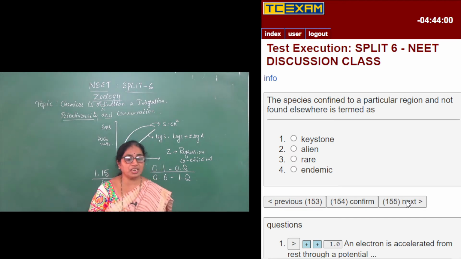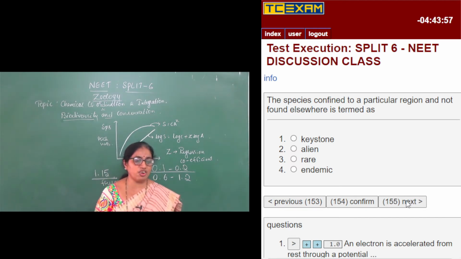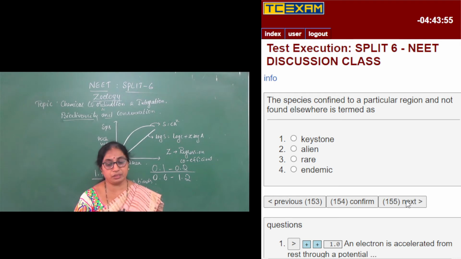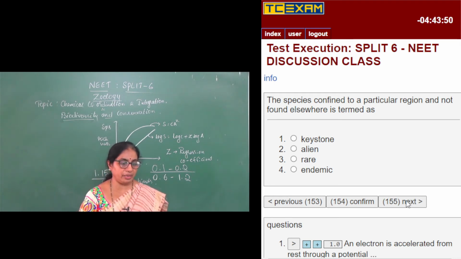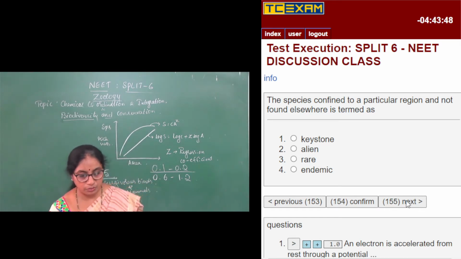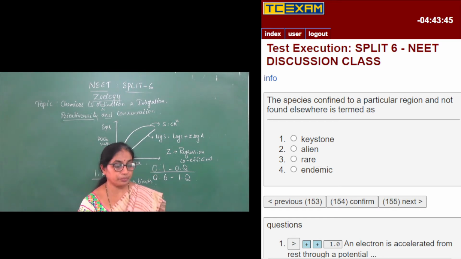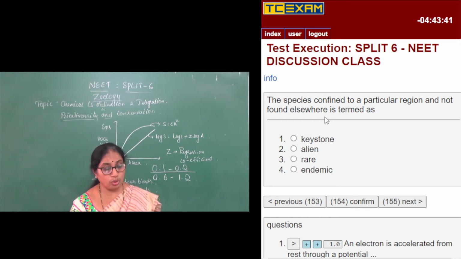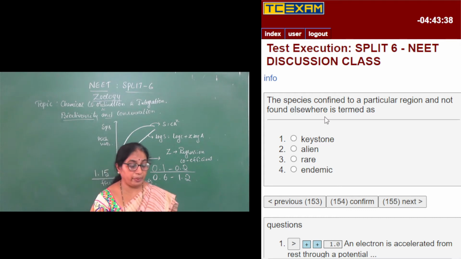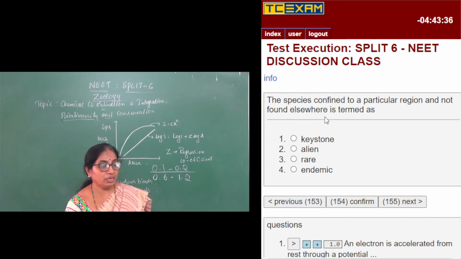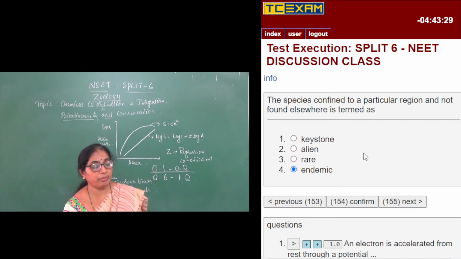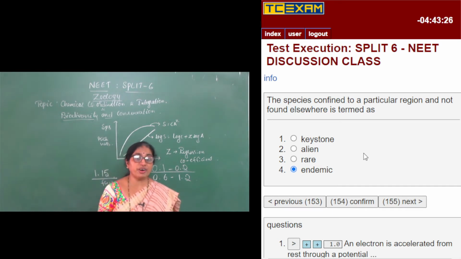The species confined to a particular region and not found elsewhere is termed as: keystone, alien, rare, endemic. So, these are various terminologies which are used in ecology. Keystone is one important tool to identify the organisms. The species confined to a particular region and not found elsewhere is termed as endemic. So endemic is confined to a particular area.